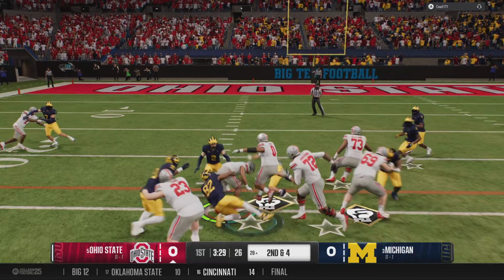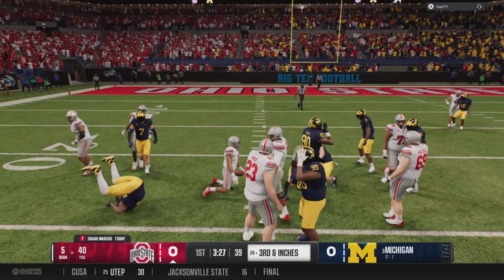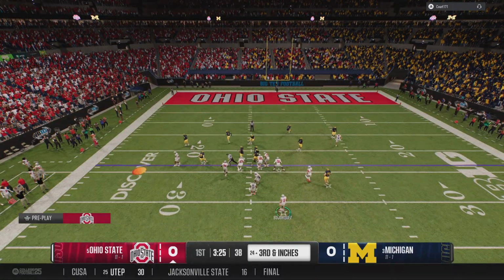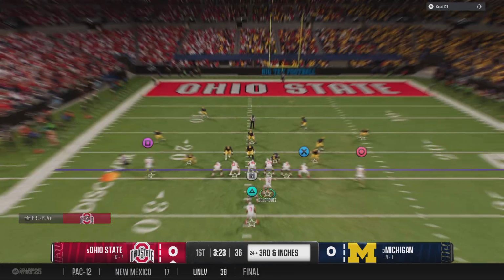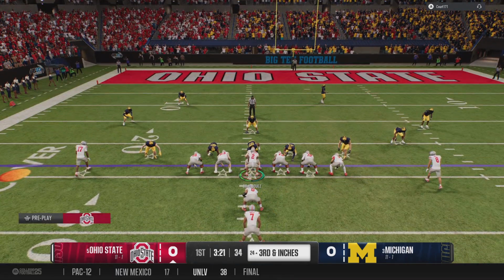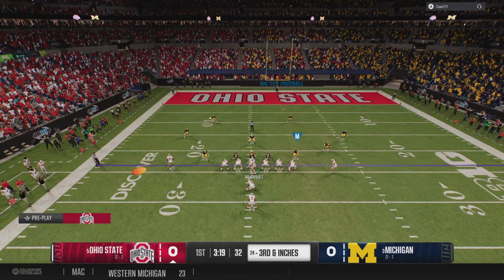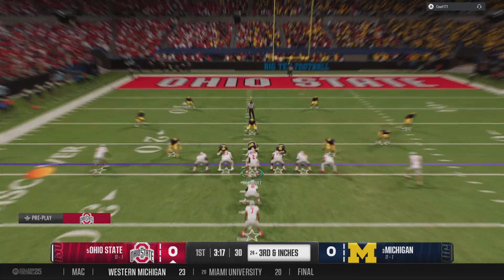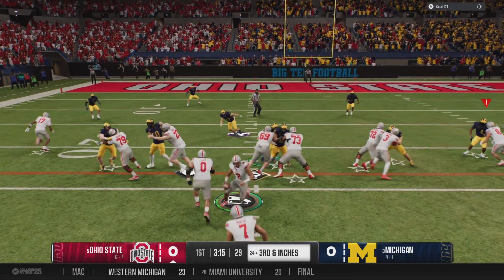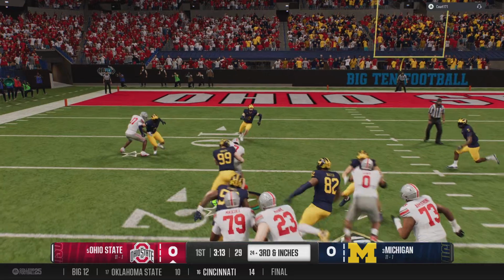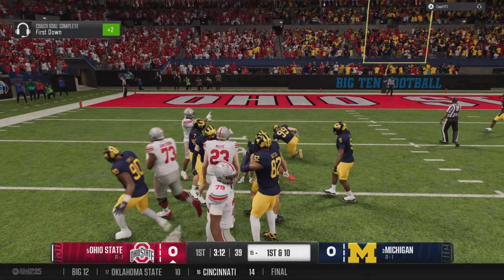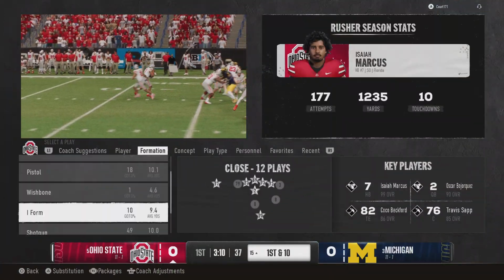Give it to the back again. They bring him down just short of the marker, inches away from the first down. Buckeyes come up to the line in a hurry up. Running play called on 3rd and short. Tackled, but only after picking up a fresh set of downs.